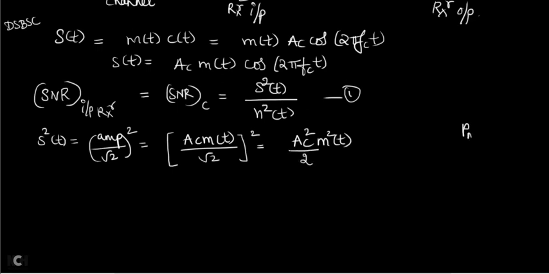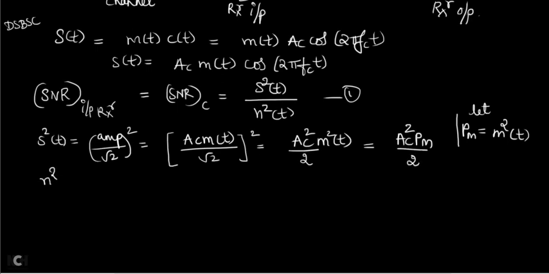Now let us call m square of t as Pm. So what is Pm? Pm stands for the power of the message signal. Taking the square of any signal is nothing but power. So m square can be written as the power of the message signal, Pm. So therefore that is equal to Ac square Pm divided by 2. So this is your S square of t.